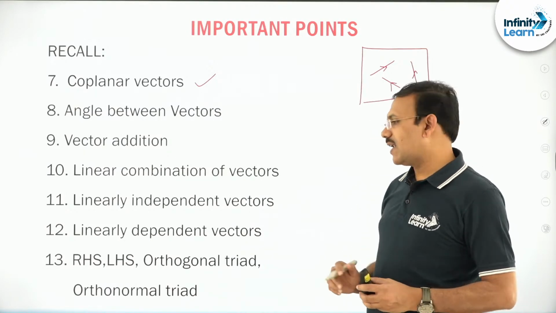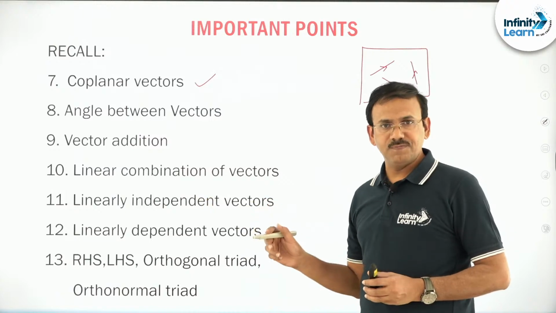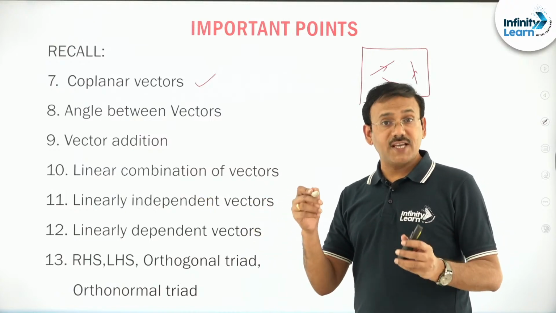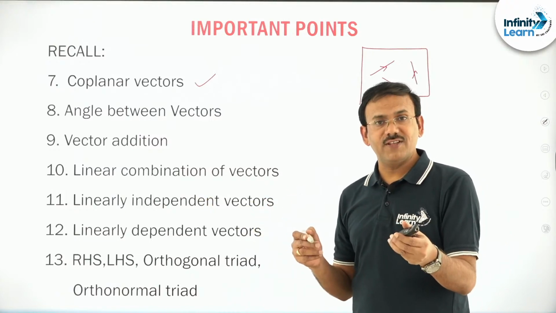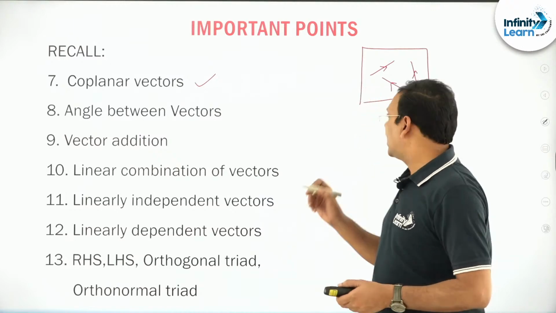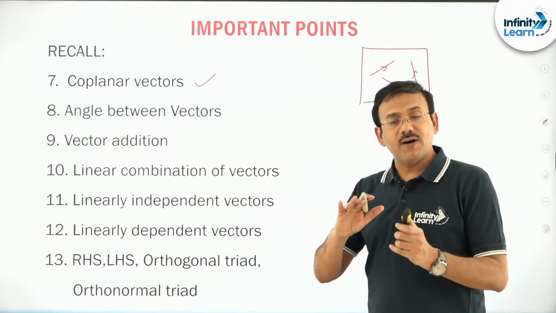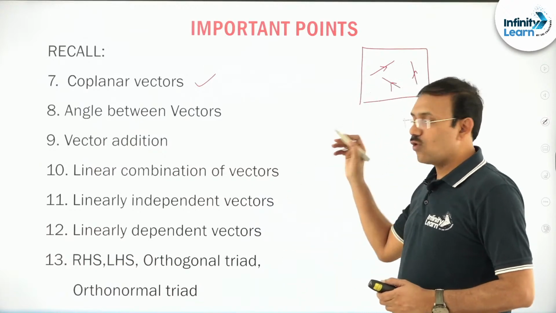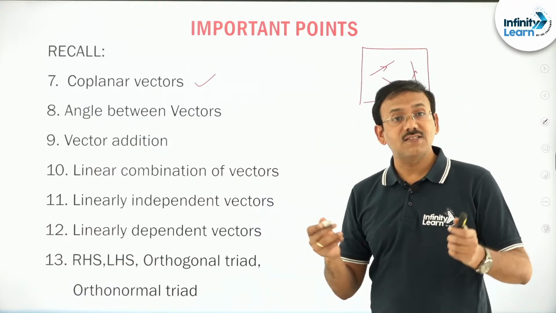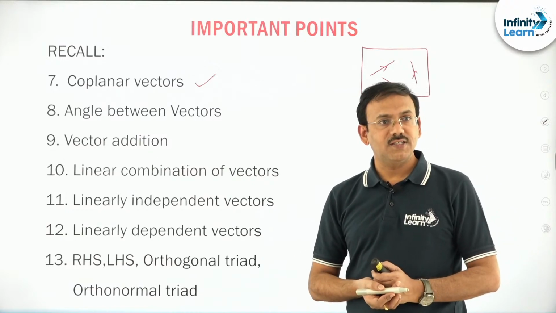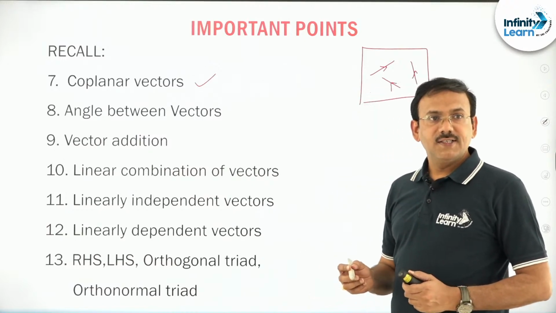Just imagine the three corners of a room, or i cap, j cap, k cap, as you are already familiar with. They are not coplanar. That means if there exists a plane passing through the given vectors, we say that they are coplanar vectors, otherwise non-coplanar vectors.